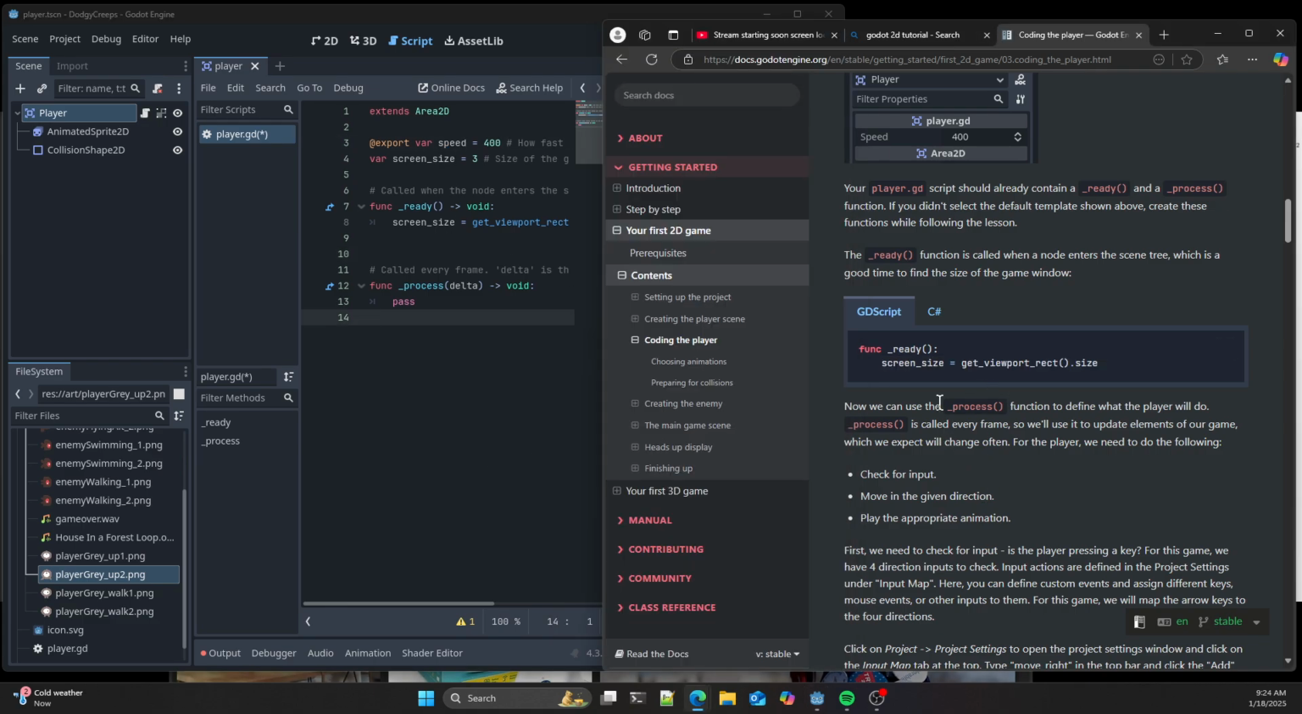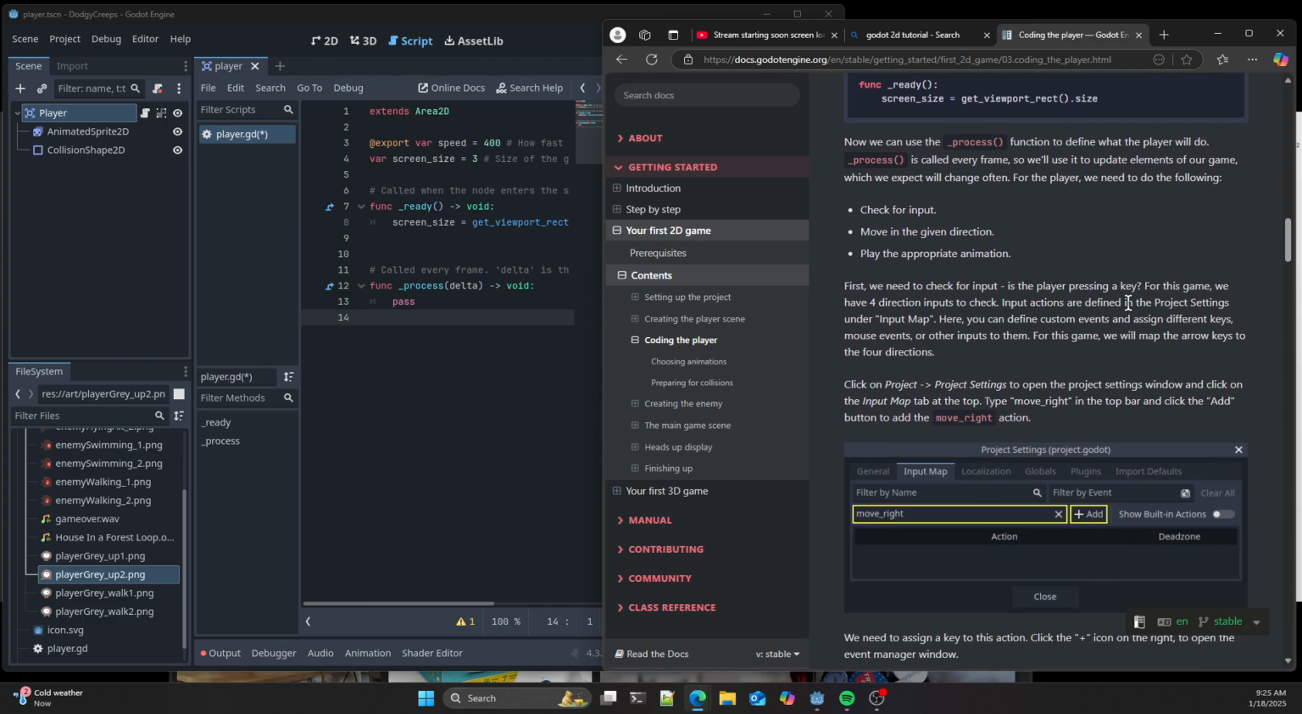Alright. So we can now use the process function to define what the player will do. This is called every frame, we know this, and we use this to update the elements of the game. So for the player, we need to check for input, pressing up, down, left, right, and then move in the given direction and play whatever animation is appropriate.